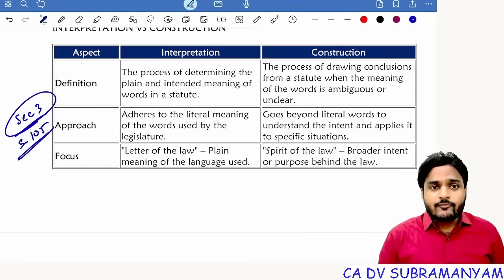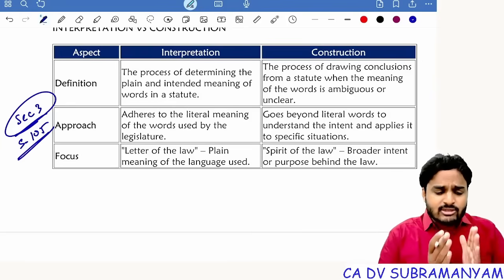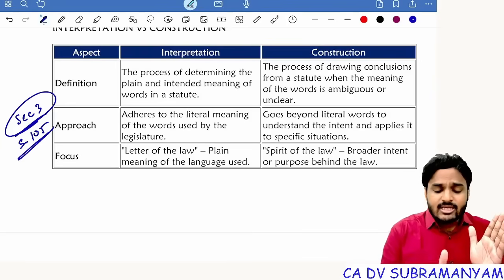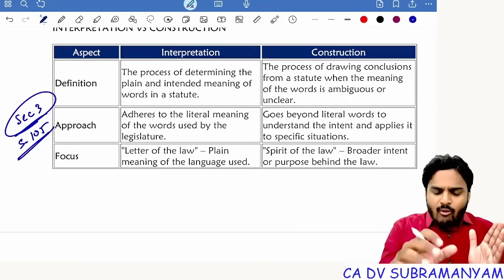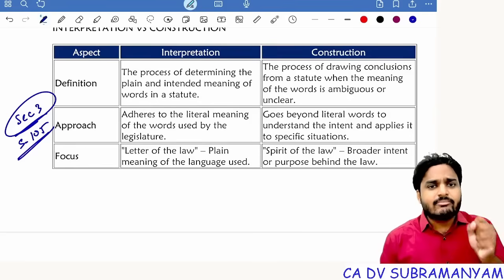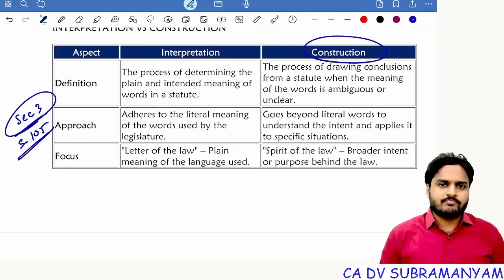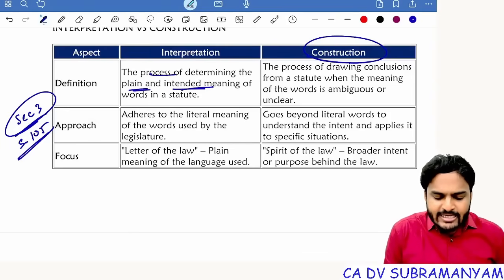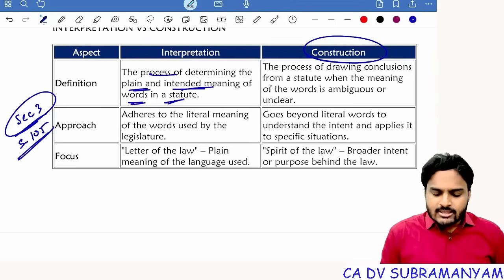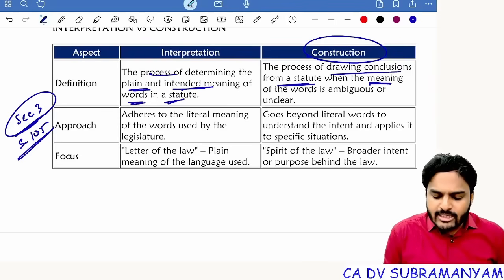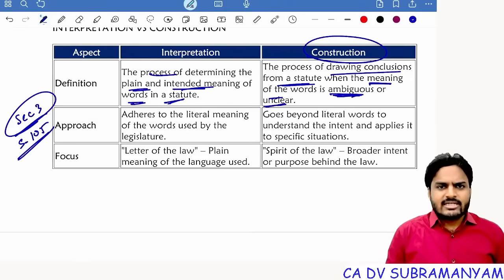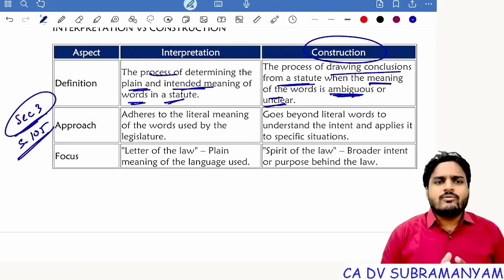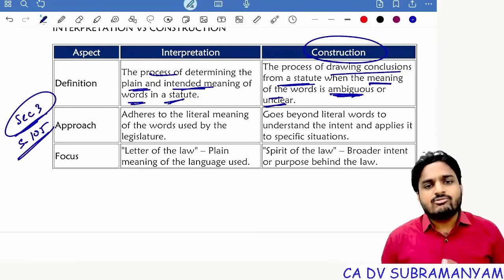Getting my point? So if you apply literal interpretation, it is not giving desired results. It is giving two meanings: one is the desired meaning, the other is an undesired meaning. So avoiding the undesired meaning and getting the desired meaning is all about construction. Interpretation is the process of determining the plain and intended meaning of the words in a statute. Construction is the process of drawing conclusions from a statute when the meaning of the words is ambiguous or unclear.